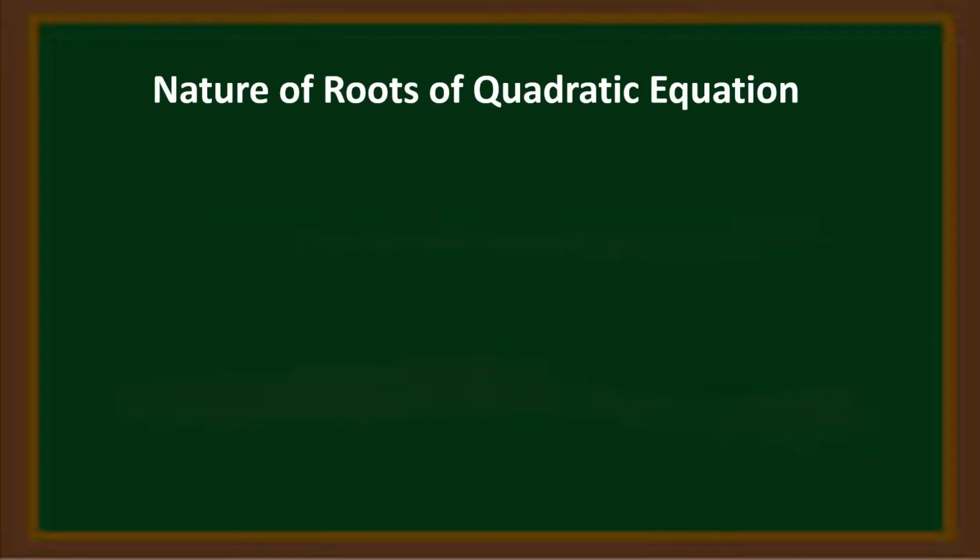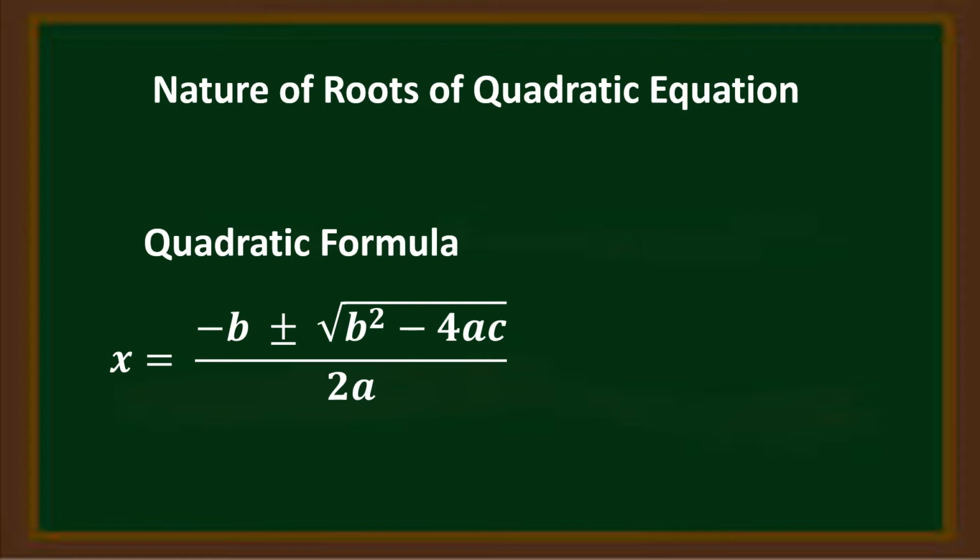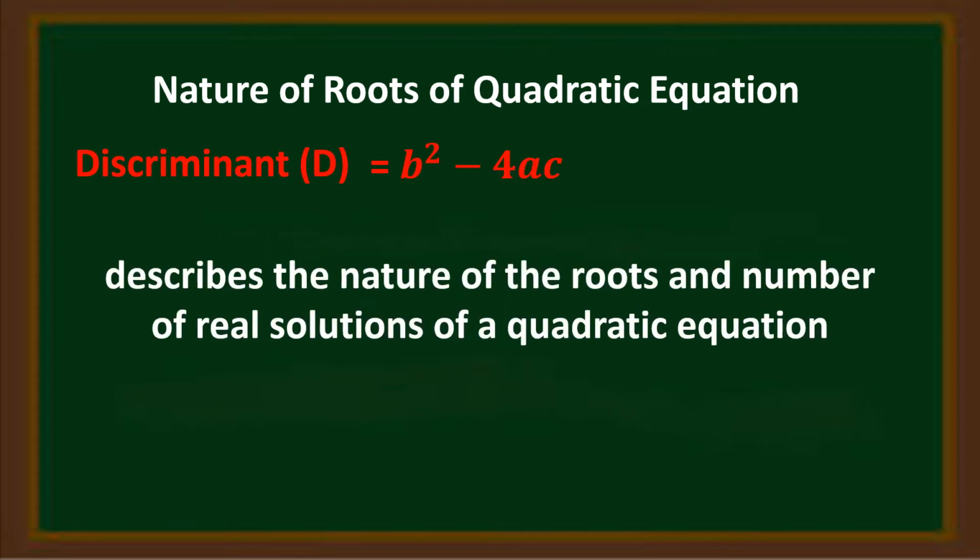We'll now be discussing the nature of roots of quadratic equation. From the quadratic formula, x is equal to -b plus minus the square root of b squared minus 4ac all over 2a. We have to take a look at the radicand. The radicand b squared minus 4ac is actually called the discriminant. The discriminant b squared minus 4ac describes the nature of the roots and the number of real solutions of a quadratic equation.